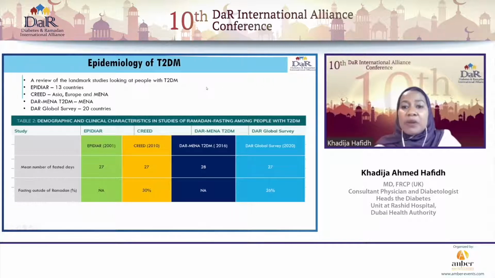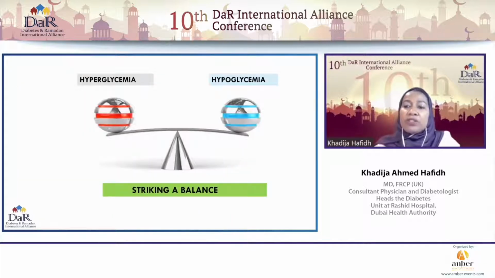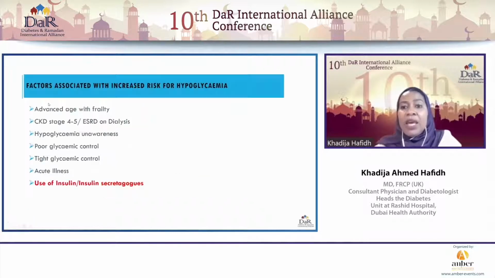Now, as physicians looking after patients with diabetes, be it during Ramadan or outside Ramadan, what we would like to do is always strike this balance between hyperglycemia and hypoglycemia. When we look at the factors associated with an increased risk for hypoglycemia, we know that advanced age with frailty is one of them.